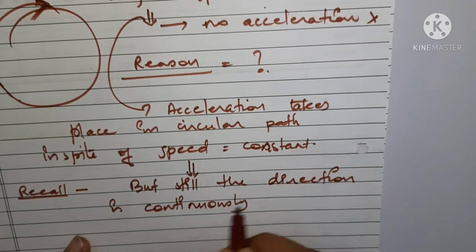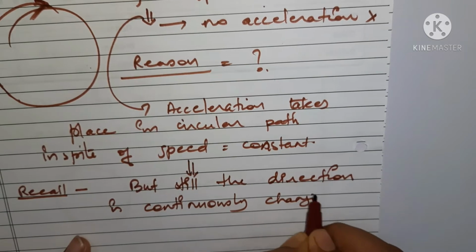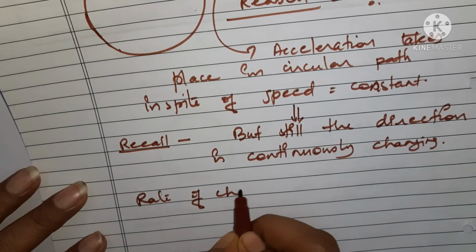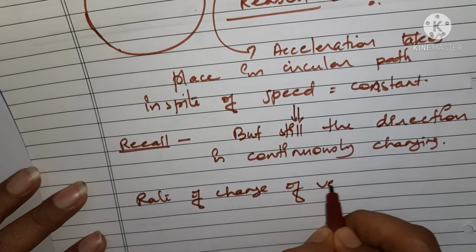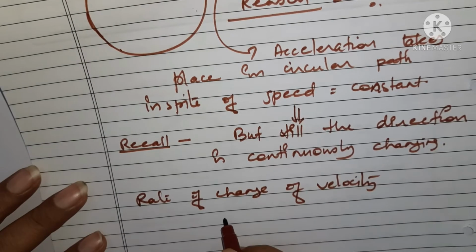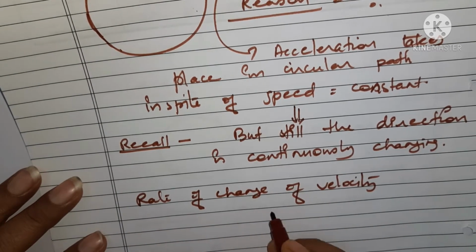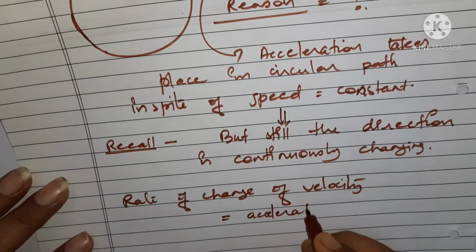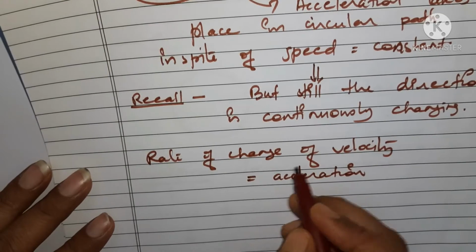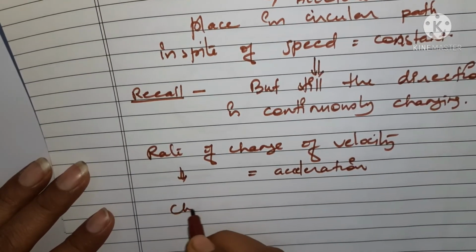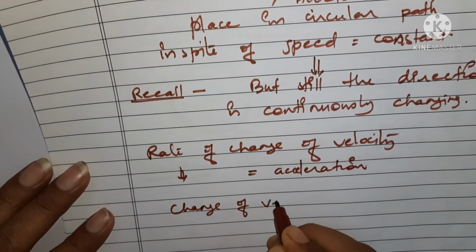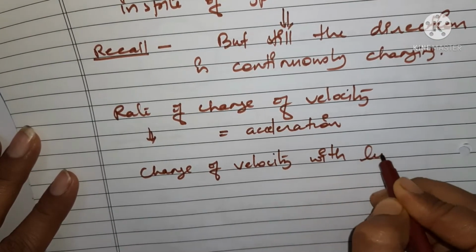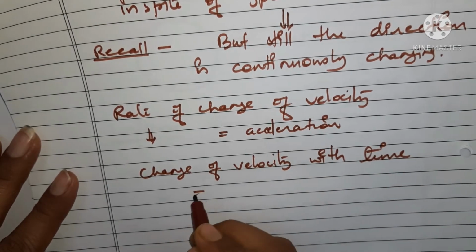And we know, by the definition of acceleration, that rate of change of velocity is known as acceleration. Or in other words, we can say that change of velocity with time is acceleration.